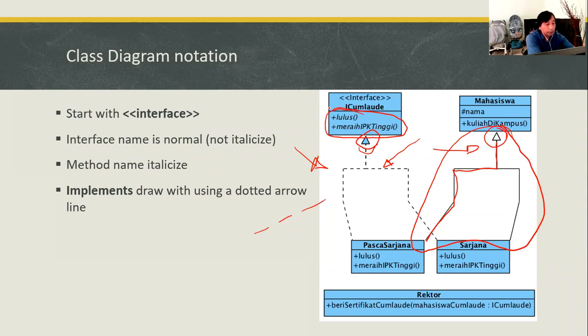Unlike in an abstract class, where you have to italicize the name of the class, in an interface it is not necessary to italicize the name of the interface, but it is suggested that you use an italic I in front of the name.